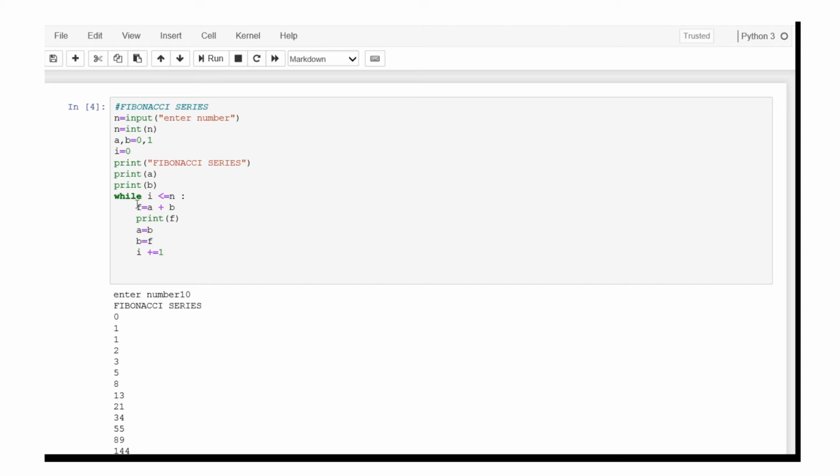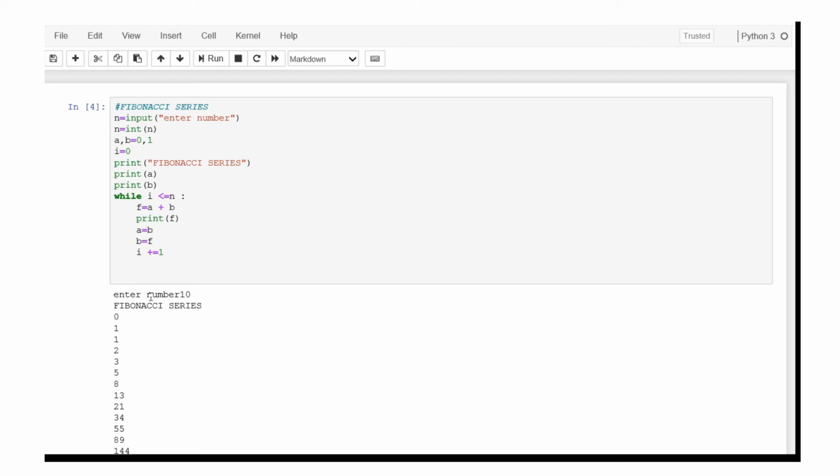The i value will increase by 1 after the generation of each and every number of this series. So f = a + b, because we have to get the new number in this Fibonacci series. We add the already existing two numbers a and b. So 0 plus 1 is equal to 1. Print f, here 1 is getting printed.